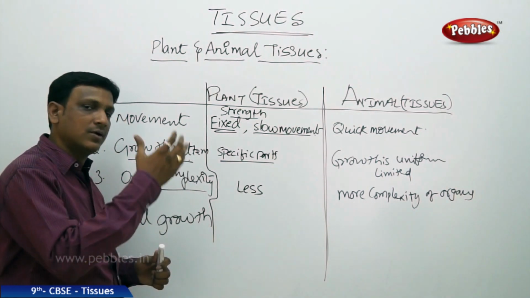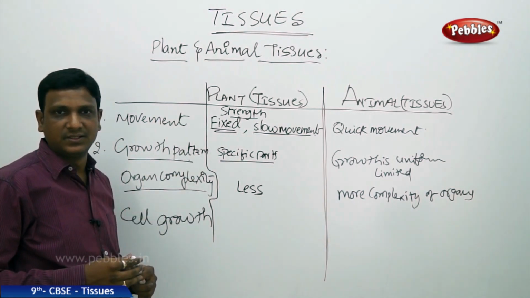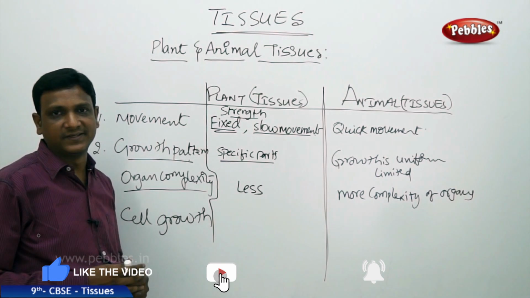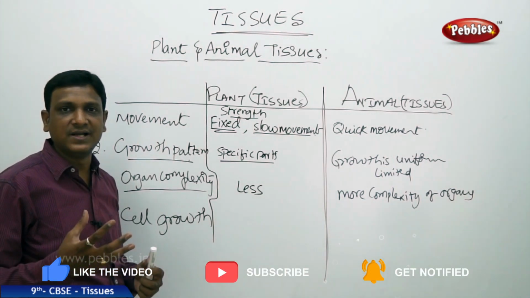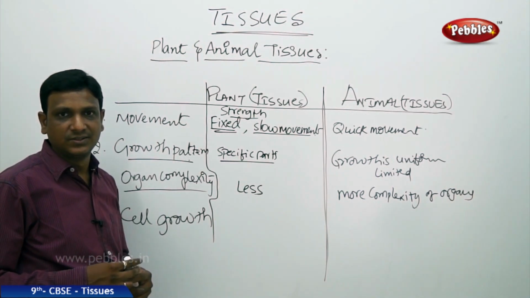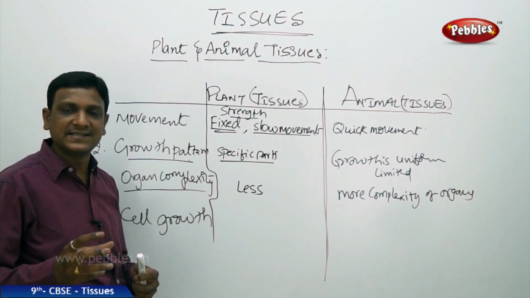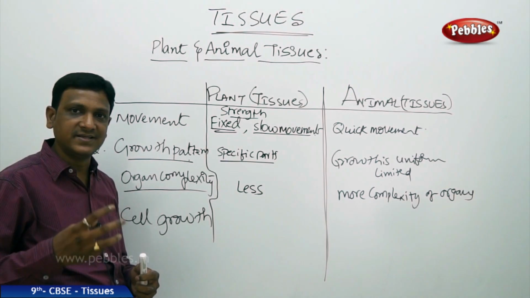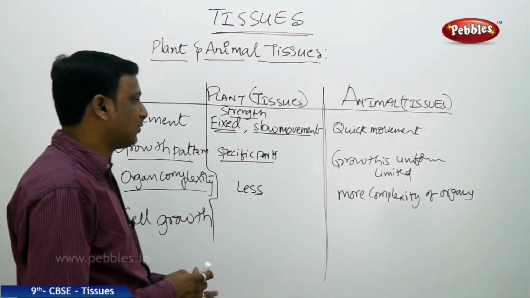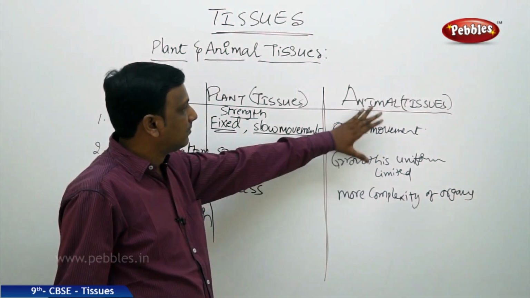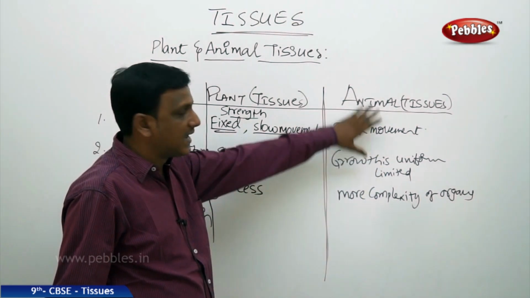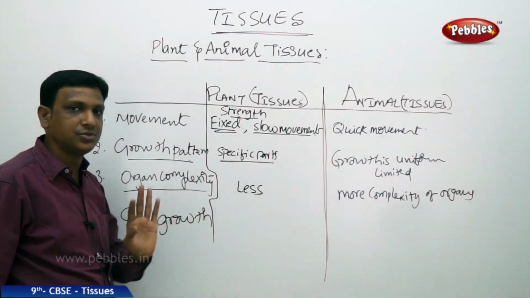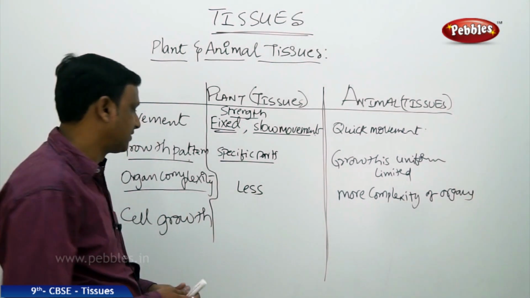But if you dissect a plant, if you cut a plant, what do you see in that? You will not find much difference. You will not find so many organ systems. So the complexity is less in plants compared to animals. In animals, the organ complexity is very high. So that is one of the factors on basis of which animals have more number of tissues compared to plant tissues. Even the tissues are entirely different in their structure and function.